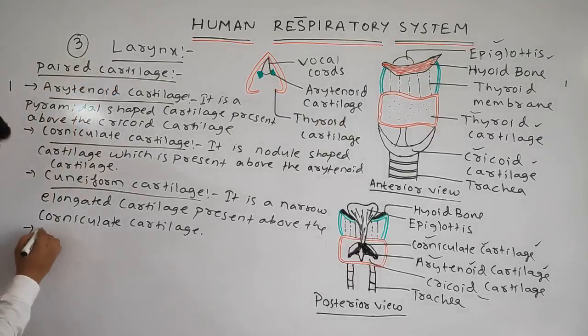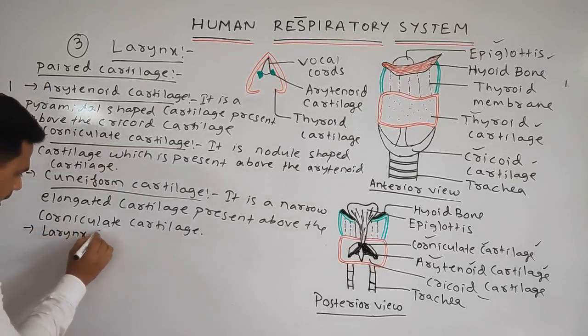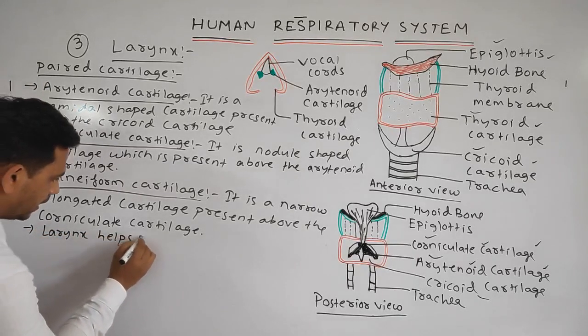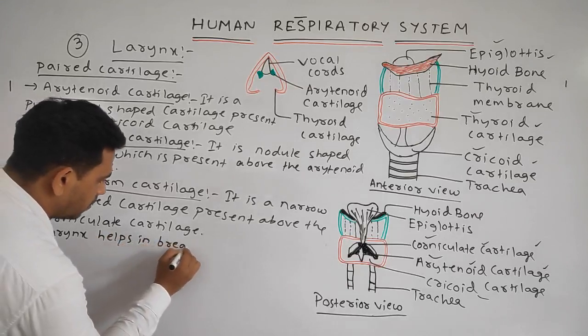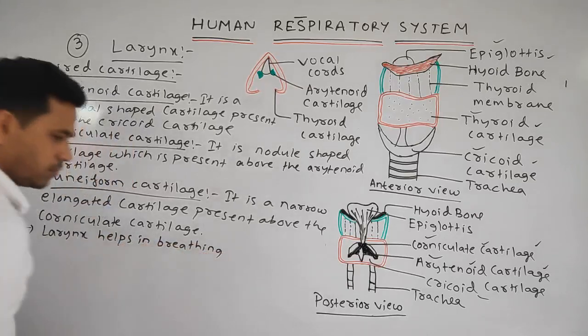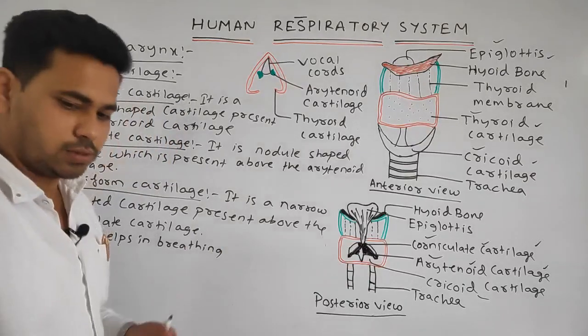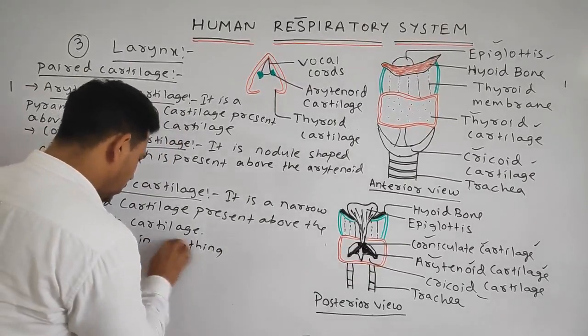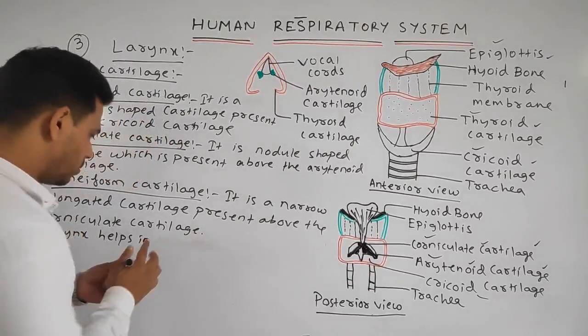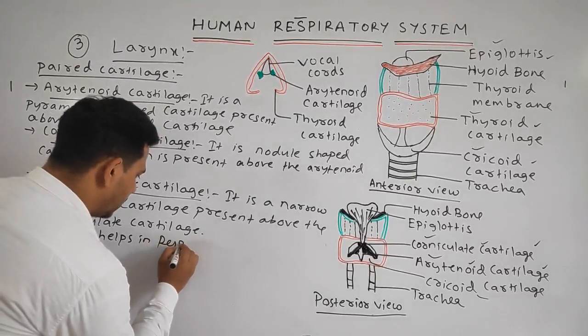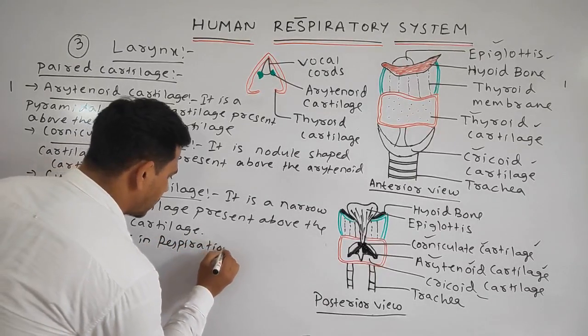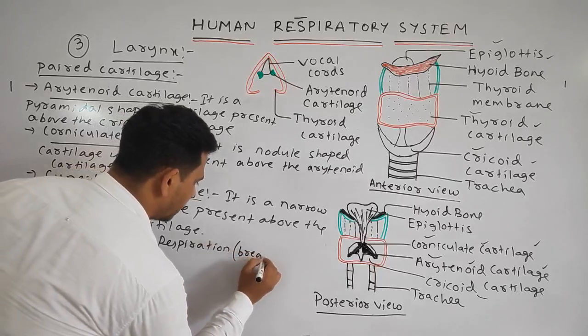It helps in breathing, or simply we can say respiration, helps in respiration, or we can say breathing.